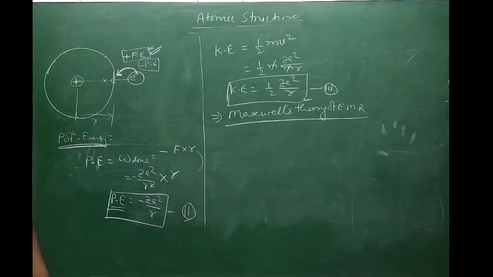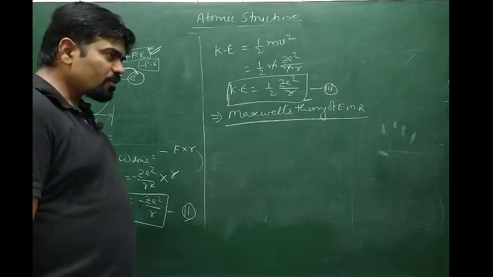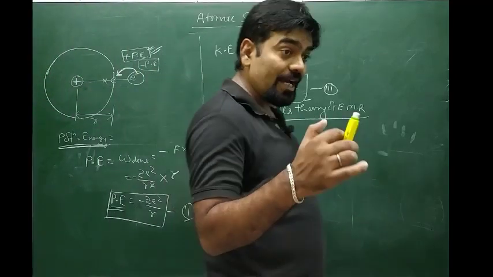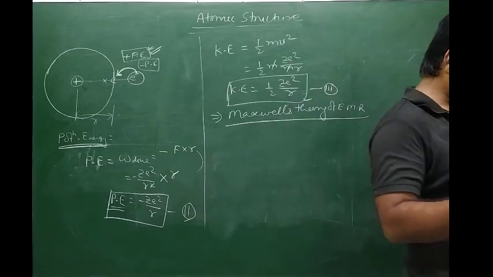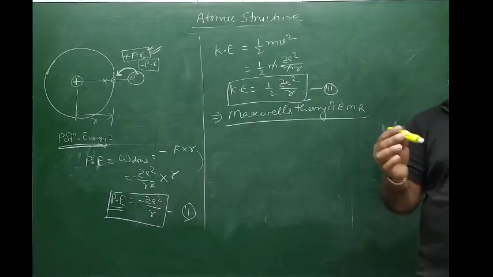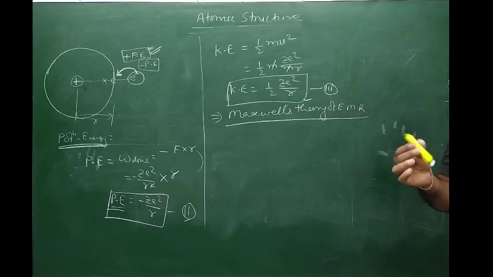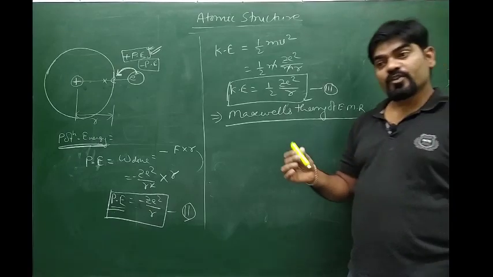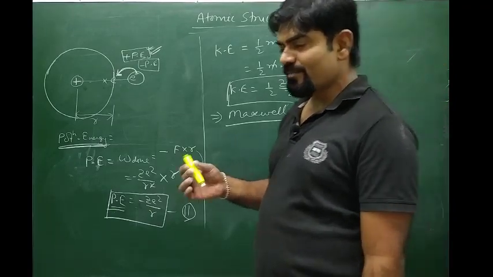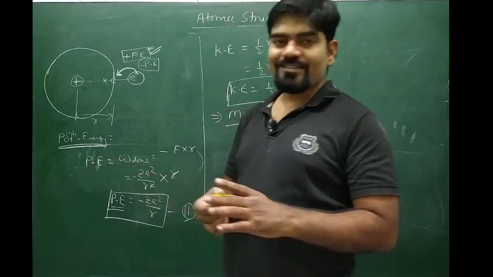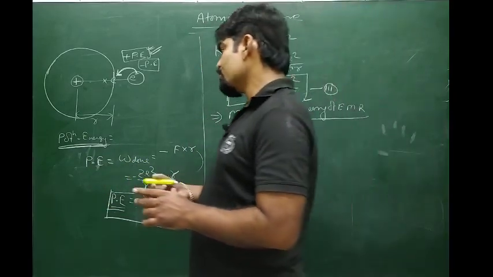What does it state? Maxwell's theory states that any charged particle or charged object which is in continuous motion or oscillation emits, during oscillation, certain radiations which consist of an electric field as well as a magnetic field, and such radiations are called electromagnetic radiations.